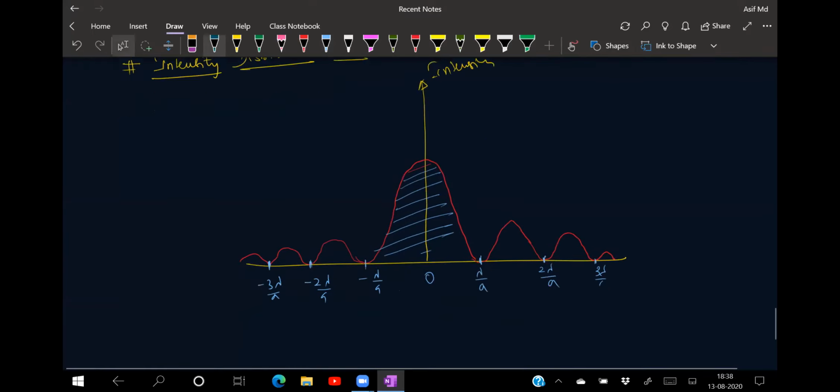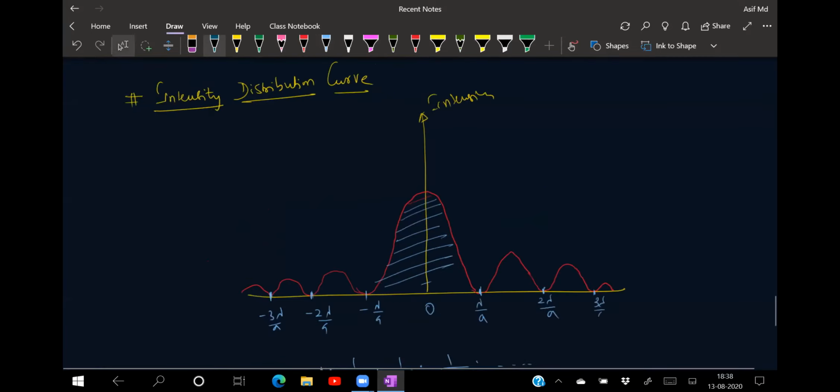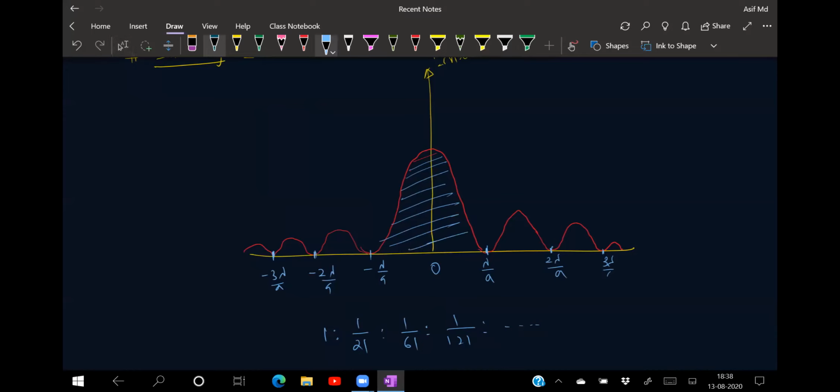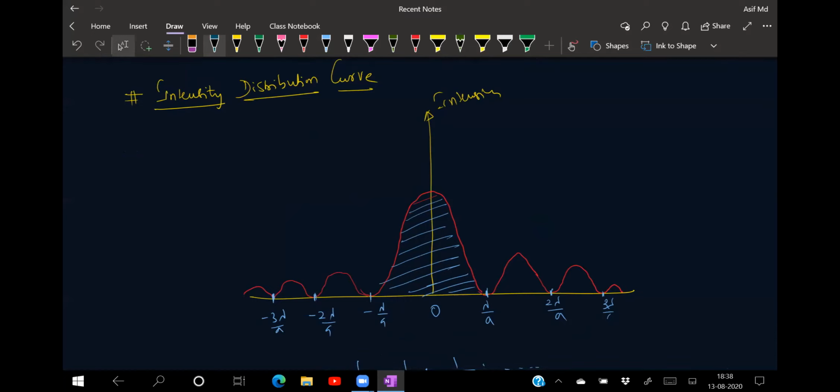The intensity of the secondary maxima is in the ratio of 1 : 1/21 : 1/61 : 1/121 and so on. There is a long derivation for it, but that is not in our syllabus, so don't bother about that derivation. Whatever knowledge I have given right now is more than enough for understanding and doing numericals. In diffraction, at the center we have the maximum intensity. As you go further, the intensity slowly decreases and almost becomes minima.